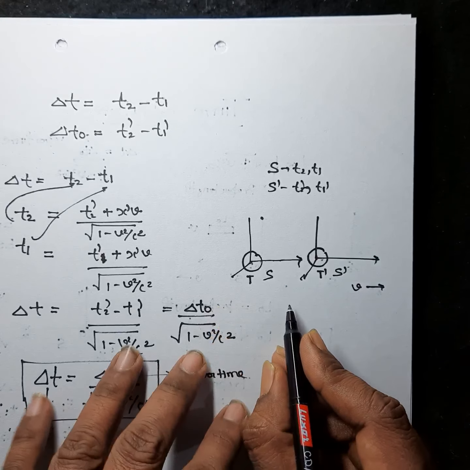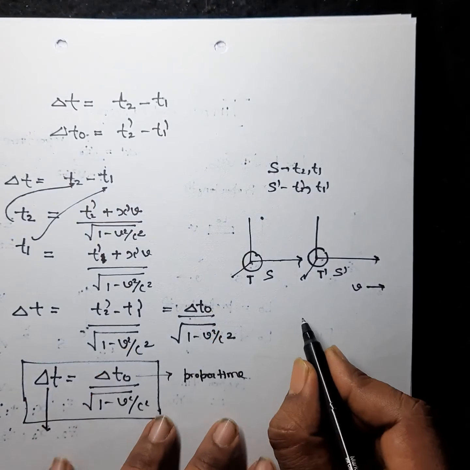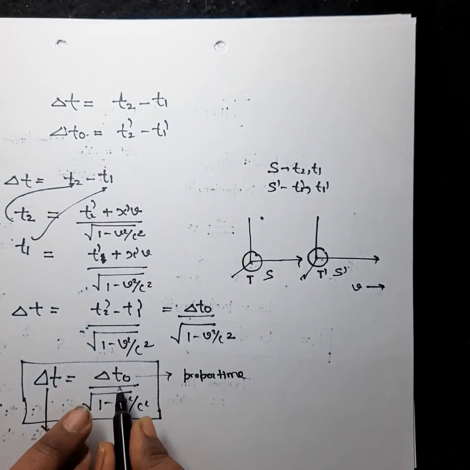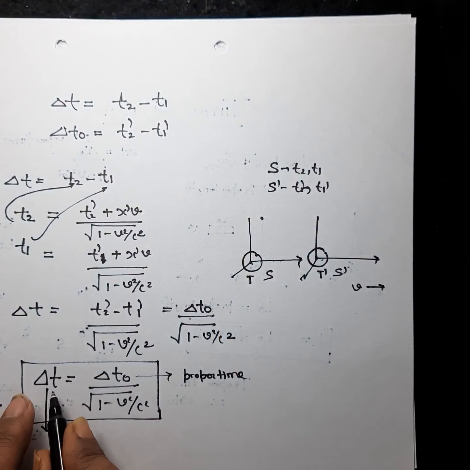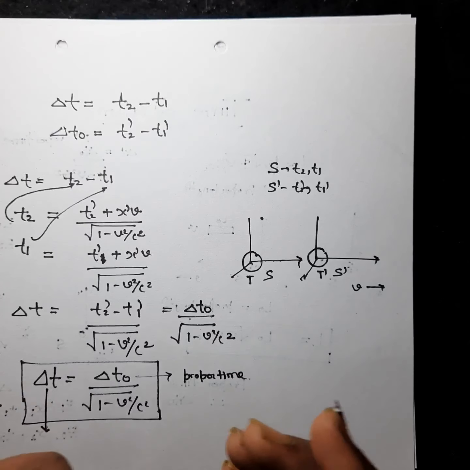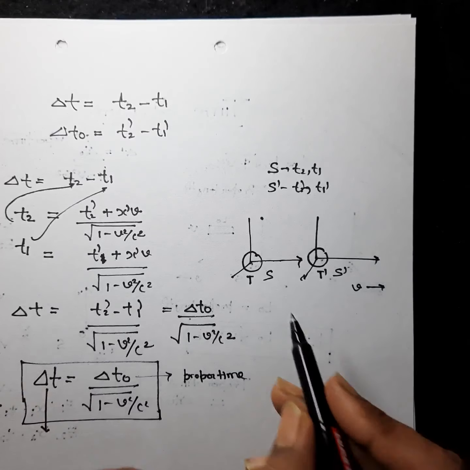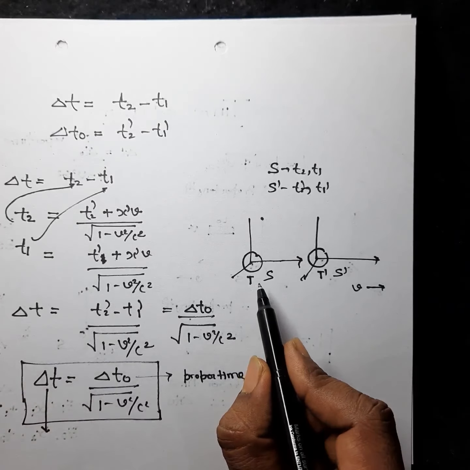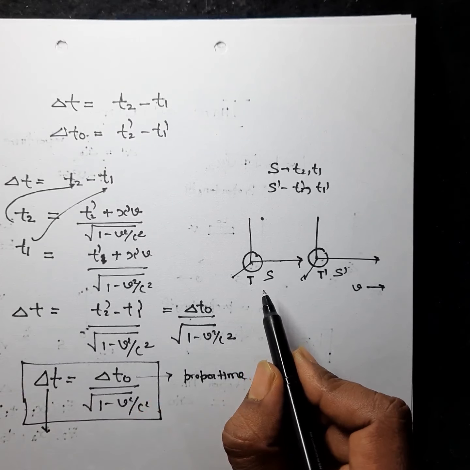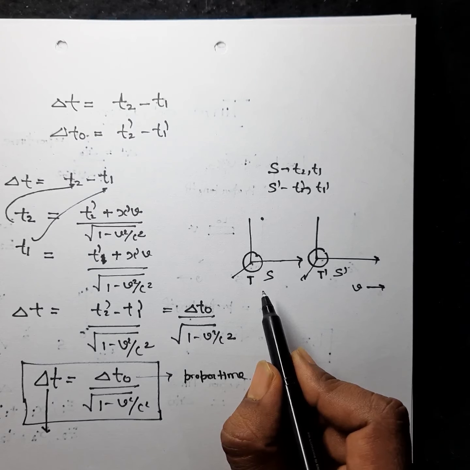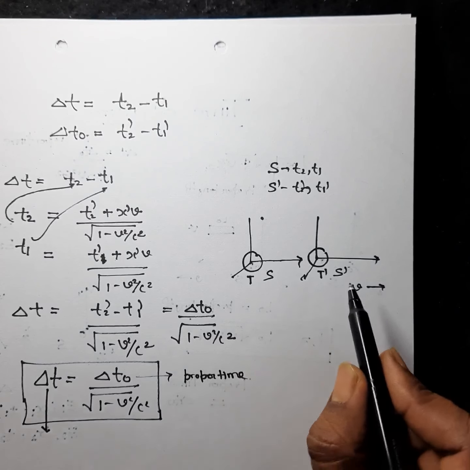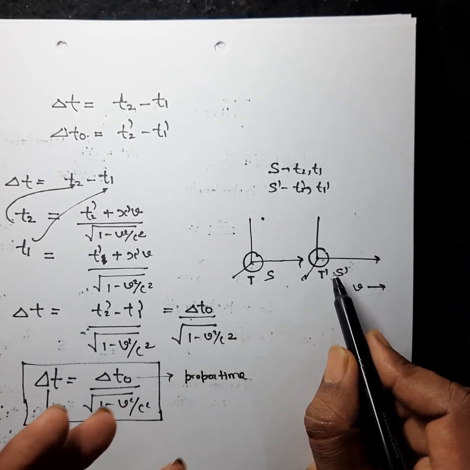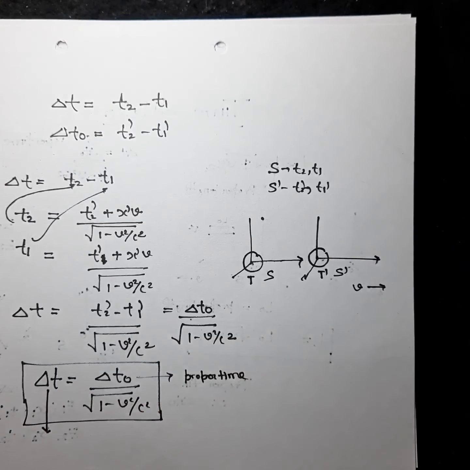This means there is time dilation: the time measured by the clock which is at rest is larger than the time measured by the clock which is moving. It means a moving clock ticks slow.